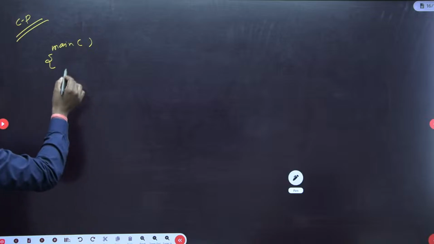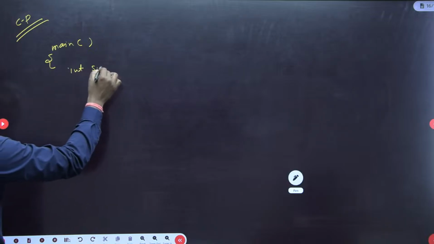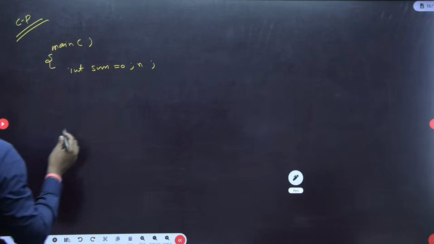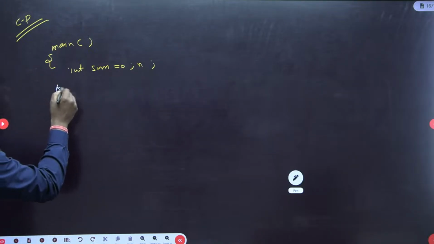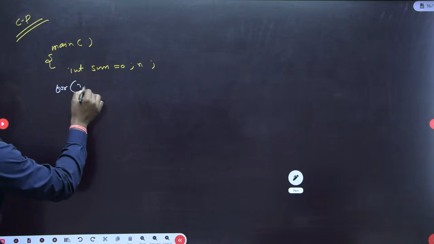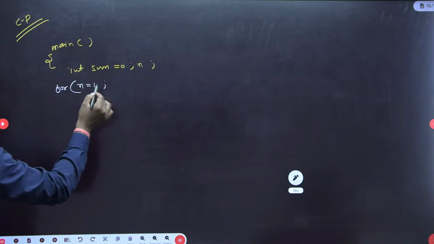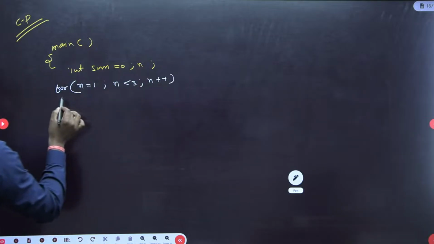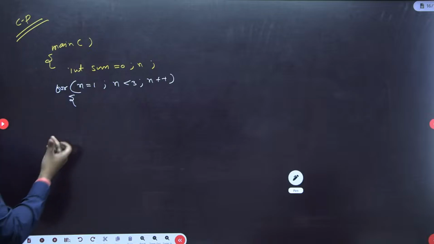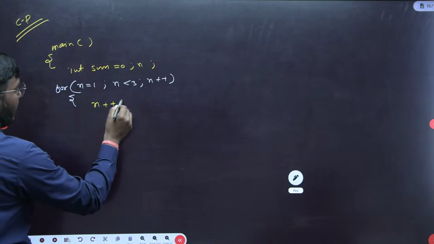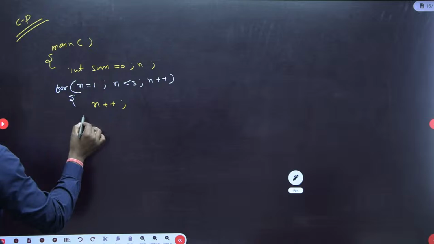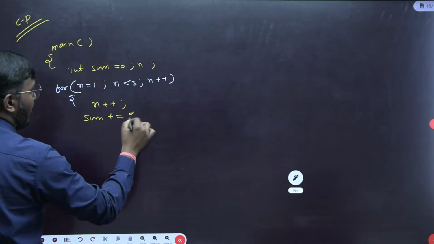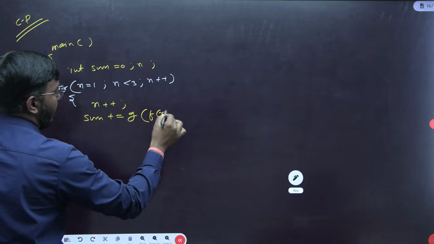It is a main. int sum equal to 0 and n. Fine. Then we have one for loop: n equal to 1, n is less than 3, n plus plus. Okay. Now inside this for loop we have this n plus plus, and then we are updating this sum variable, sum plus equal to, we are calling this function f of n.